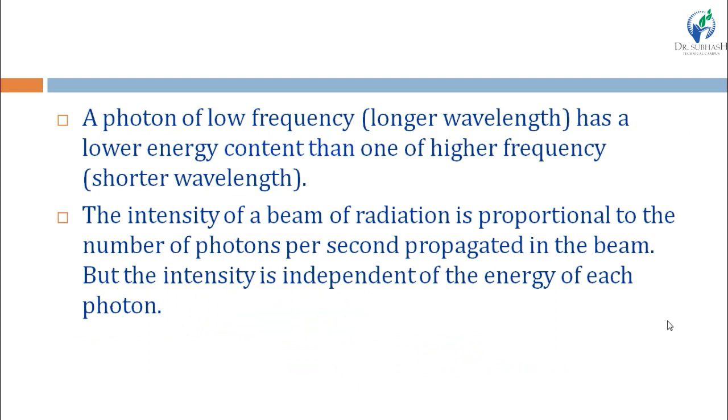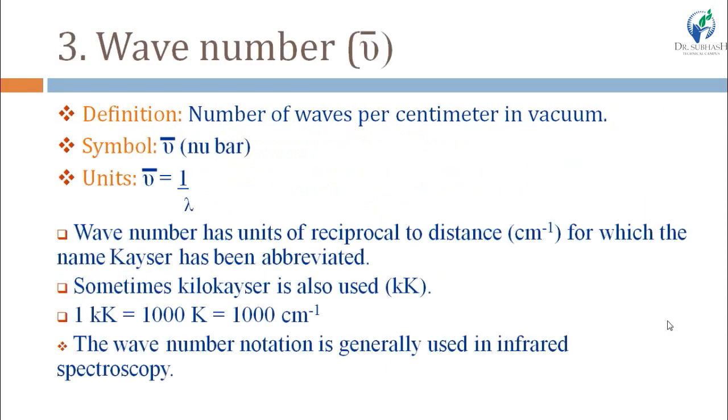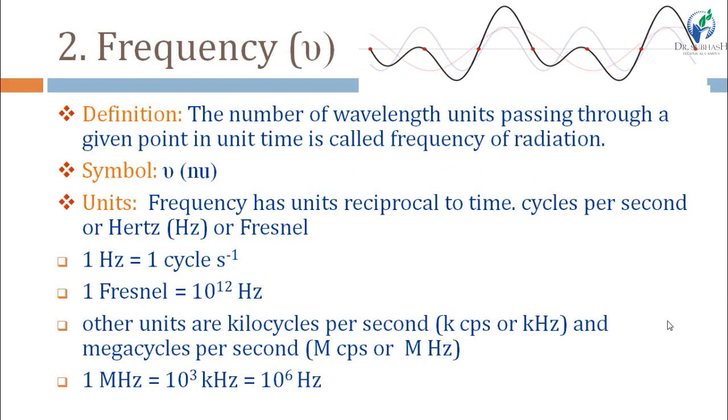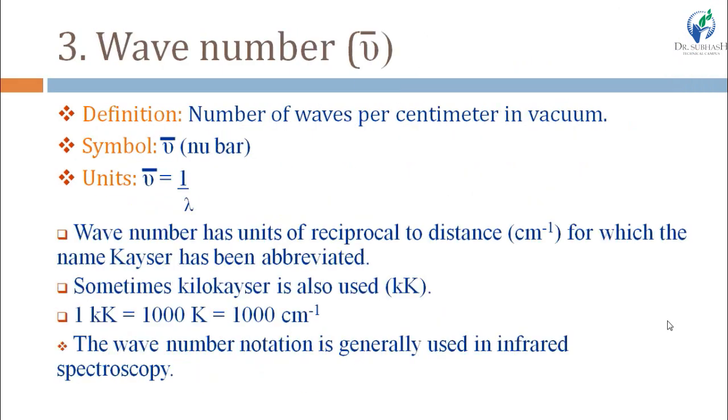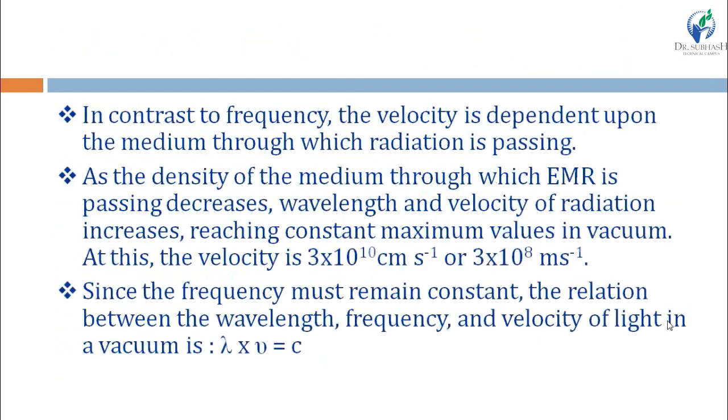So we can say that a photon of low frequency or longer wavelength has a lower energy content than one of higher frequency or shorter wavelength. We have seen that frequency and wavelength both are inversely proportional to each other, right?